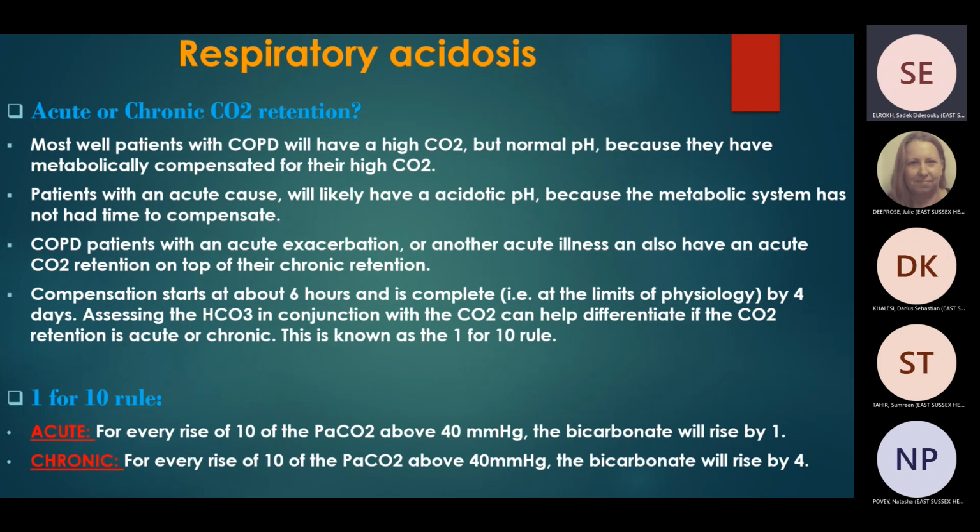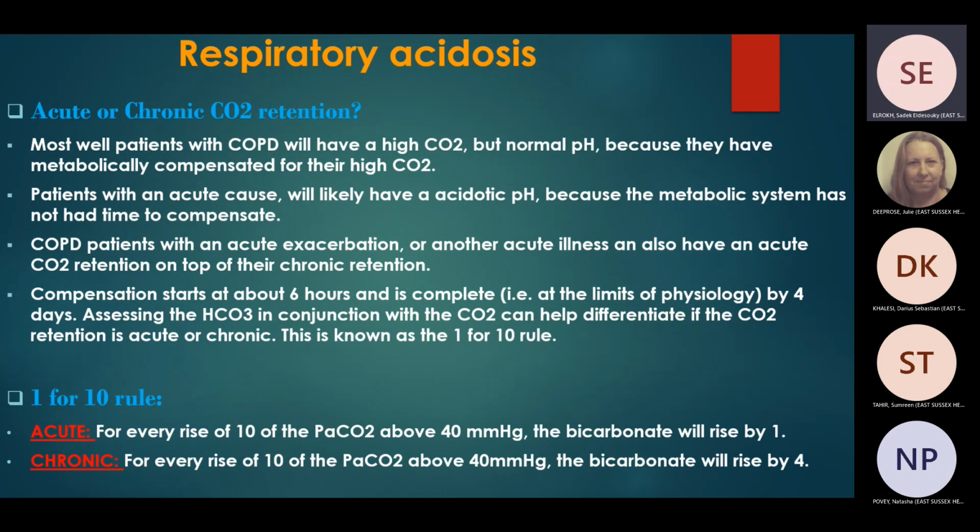If bicarb is high, this is partially compensated, right? And this is chronic. Actually, it takes days to compensate. So you'll find this in a case of chronic COPD, for example. You'll find pH is low, PCO2 is high, and bicarb will be high, trying to compensate, partially compensated respiratory acidosis.